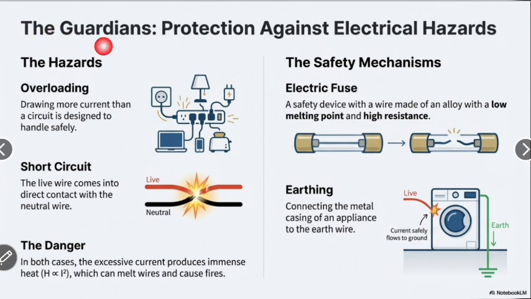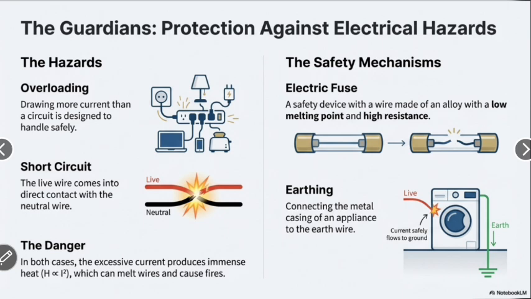The guardians: protection against electrical hazards. The hazards. Overloading: drawing more current than a circuit is designed to handle safely. Short circuit: the live wire comes in direct contact with the neutral wire.